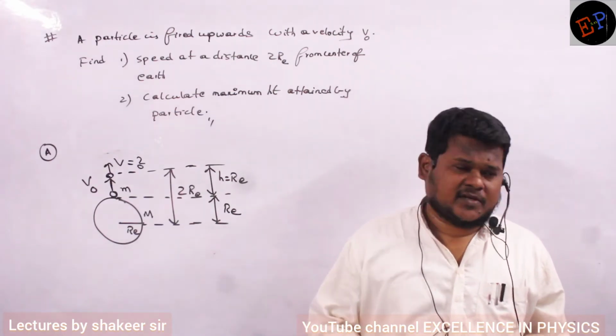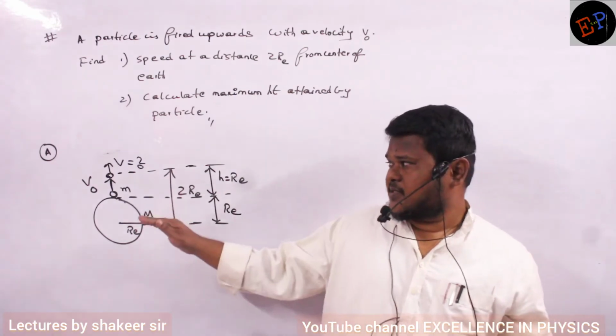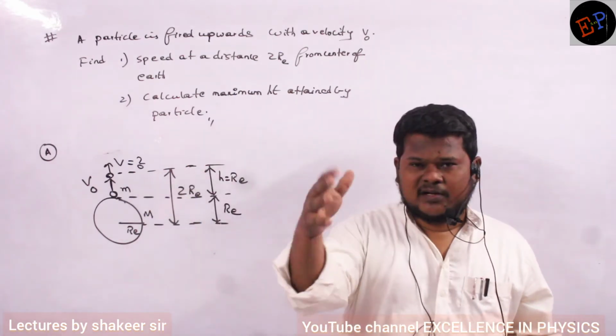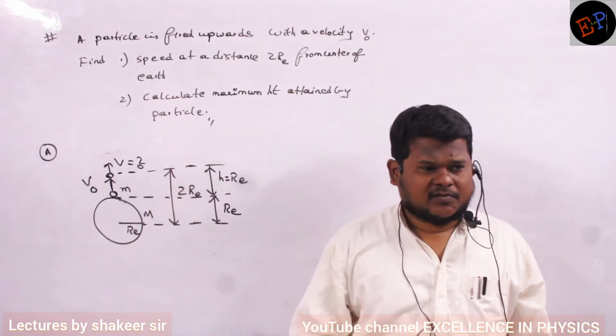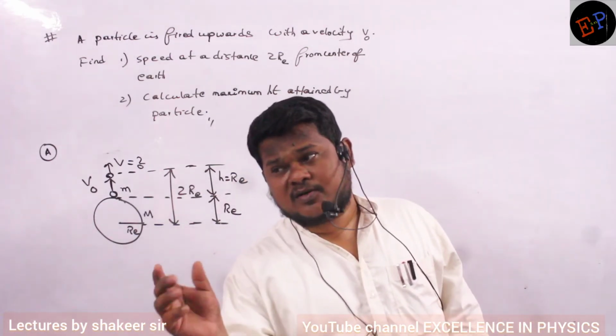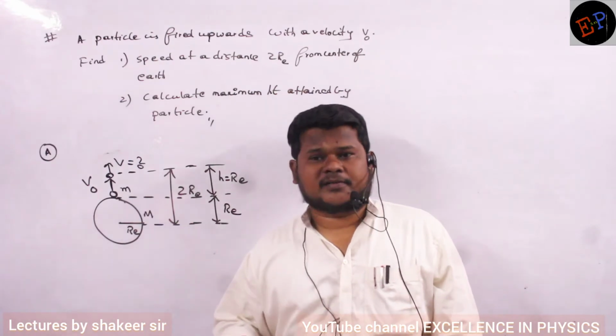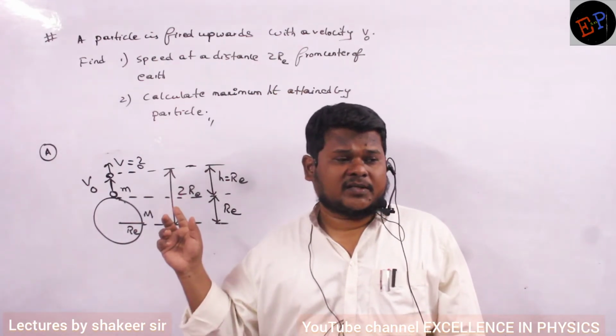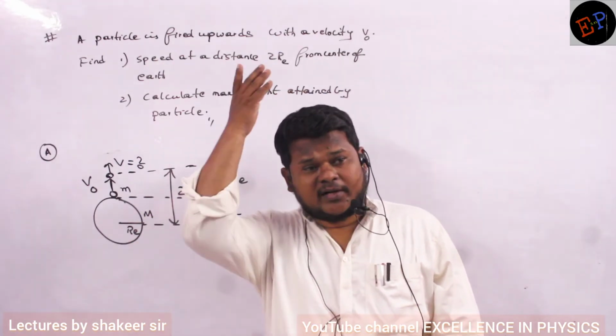Try to think. Kinematics we cannot use here because distances traveled are very large distances. No? G value will change continuously. V square minus U square is equal to 2aS, S equal to UT plus half at square, all you can use only when g is a constant. g is not a constant. Because what is the height traveled by the mass? Equal to the radius of Earth.